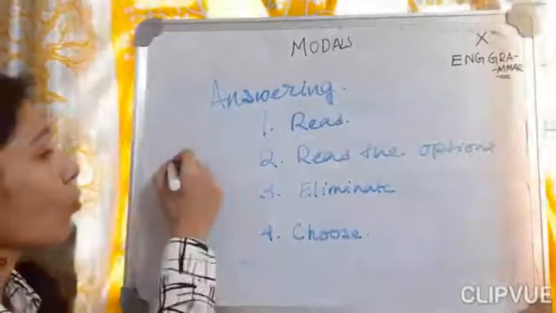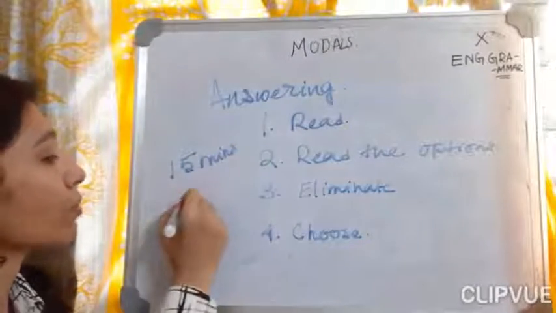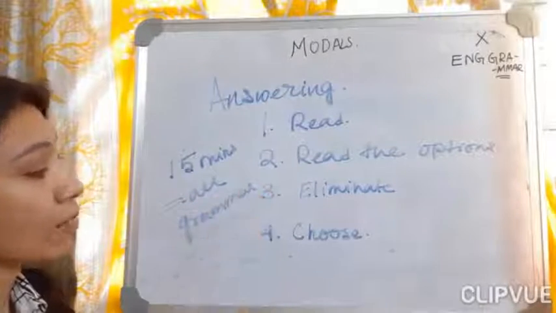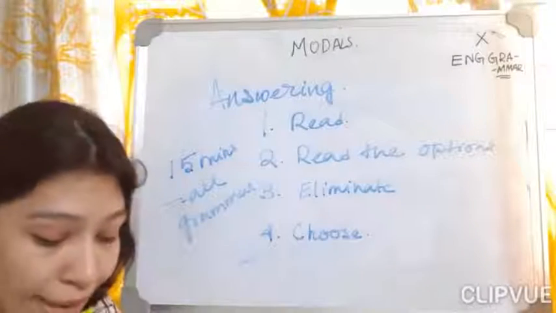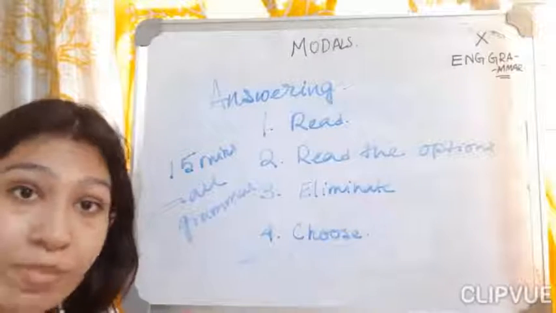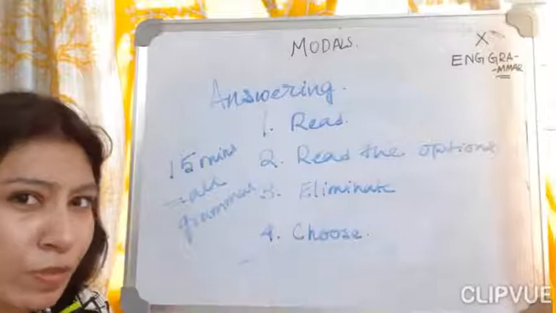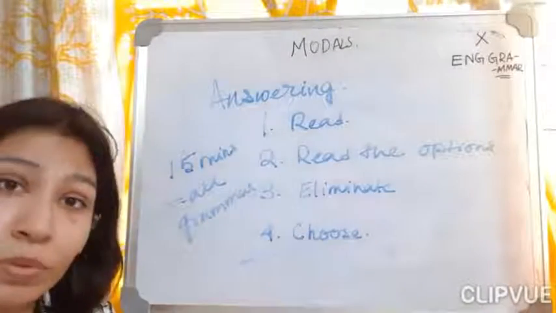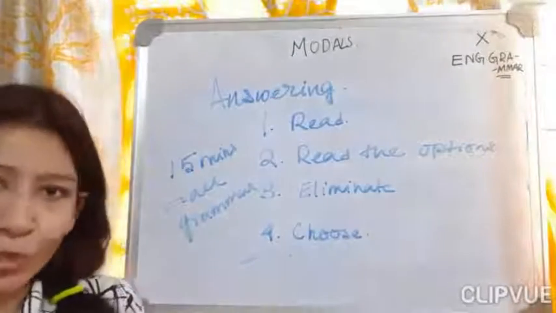All these things that you're going to do, their time duration must not be more than 15 minutes for all the grammar MCQs, because there will be a rechecking also. I want you people to complete your examination sheet so that you can revise it at least 2 times, in case you have done something wrong or right. So there should be a fixed time duration. Within 15 minutes I think it will be sufficient for you to read the modal portion and answer them. Okay, so I hope in that manner you will be able to do this very easily. Okay, so thank you.